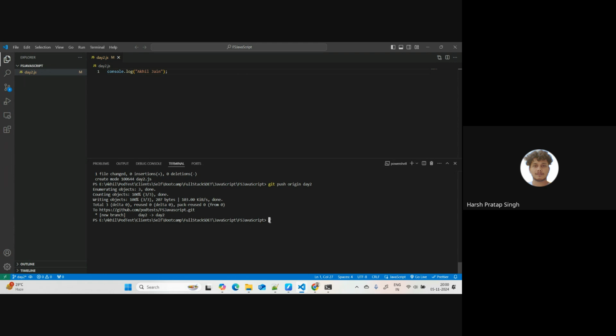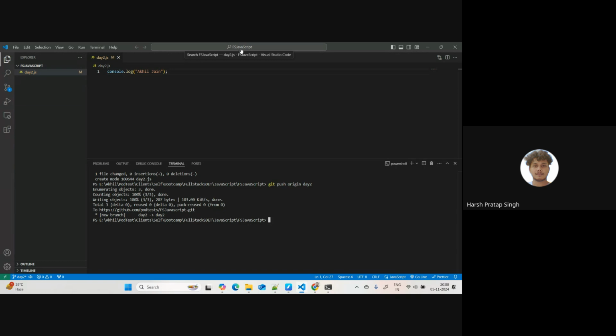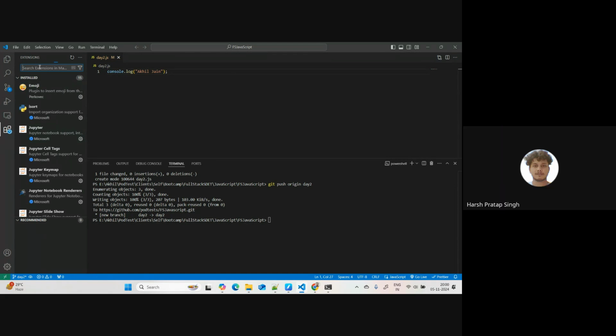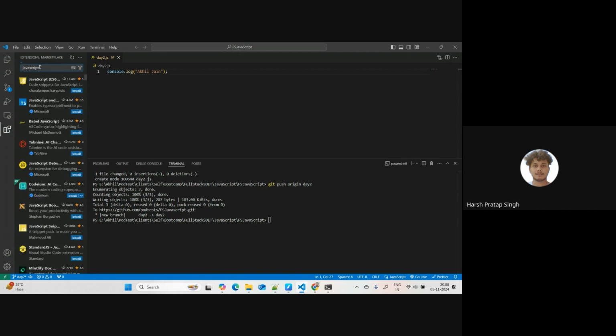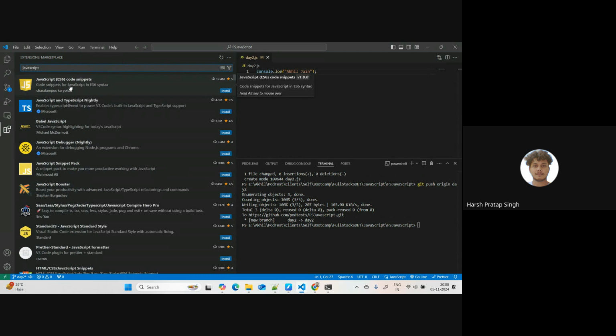We can download an extension for that. Okay, have you used that extension earlier? We don't use it in our project. Tell me the extension name. I have not used it actually, but tell me, what is the extension? I have used JavaScript ES6 code snippet. No, this is not run.